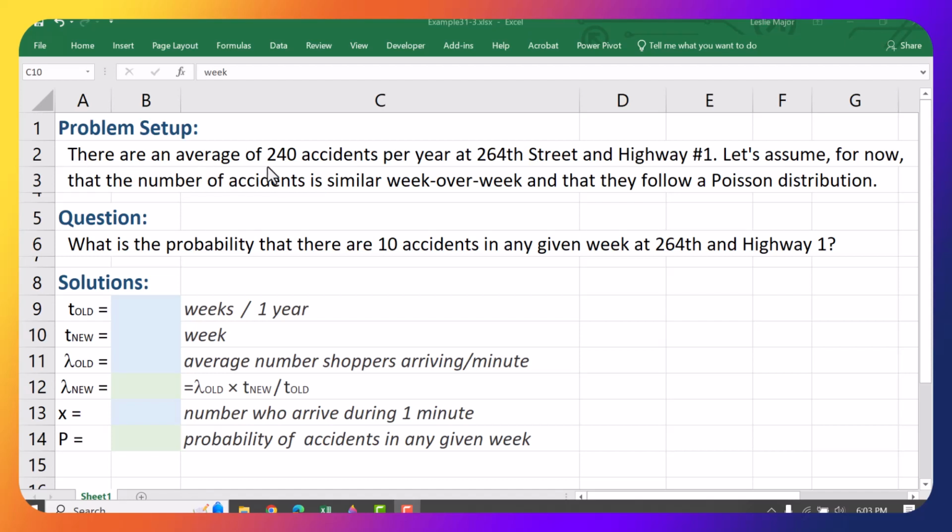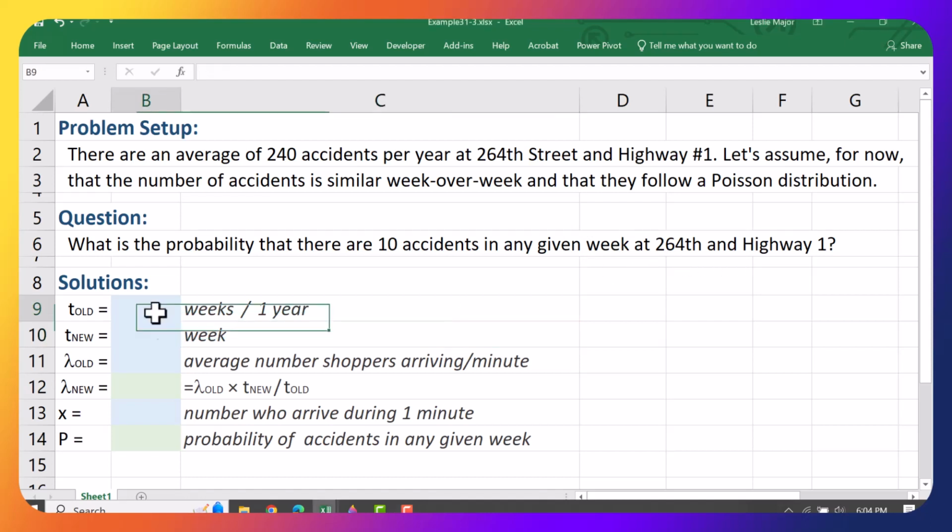Okay, so let's say there are 240 accidents on average per year at 264th Street and Highway 1 in Langley. And this is actually the number quoted by ICBC last year. Okay, now let's assume for now that the number of accidents is similar week over week and that the number of accidents follows a Poisson distribution. Question: what is the probability there are 10 accidents in any given week at this intersection?